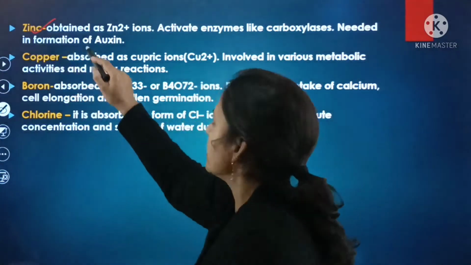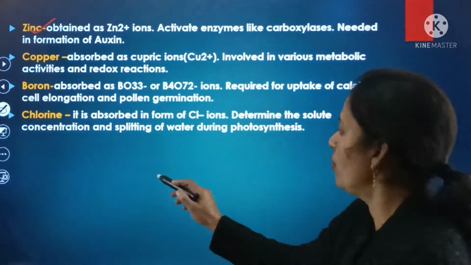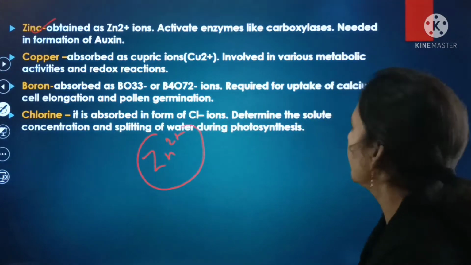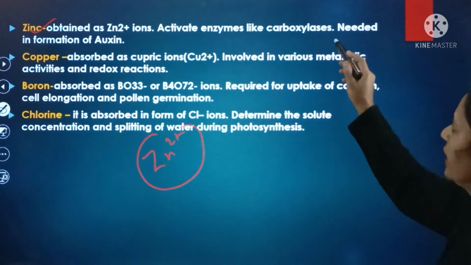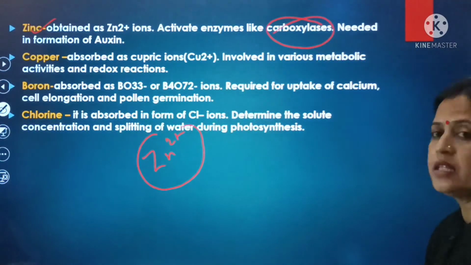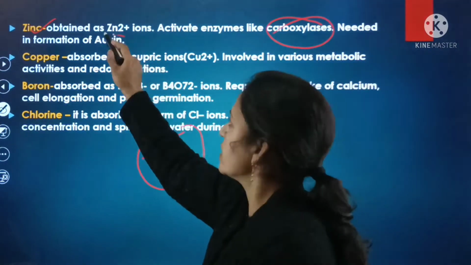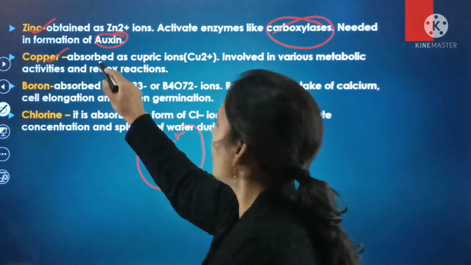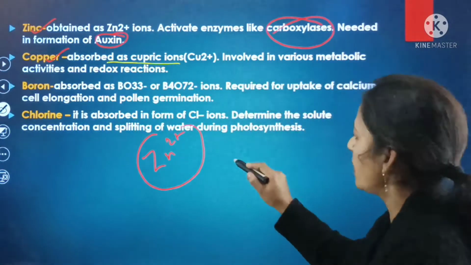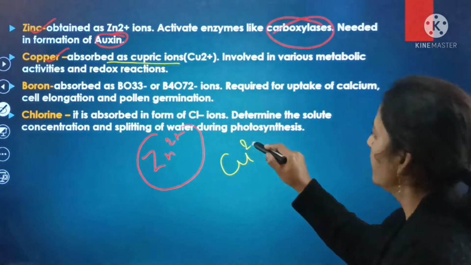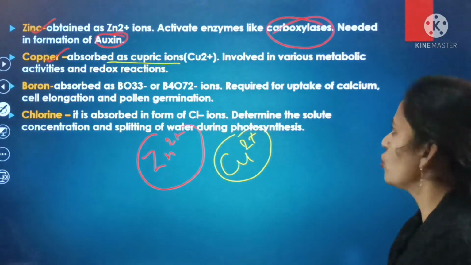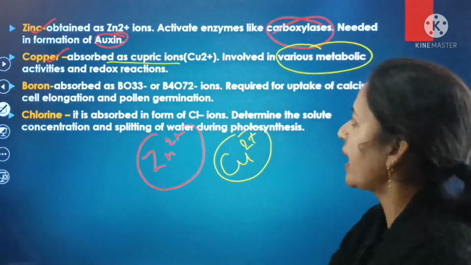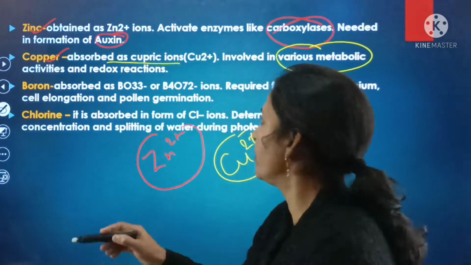Next is zinc. Zinc is obtained by the plants in the form of Zn2 positive ions, and it activates enzymes like carboxylases. Next is copper, and here copper is absorbed by the plants especially in the form of cupric ions, and the formula of cupric ions is Cu2 positive ions. It is involved in various metabolic activities as well as redox reactions.